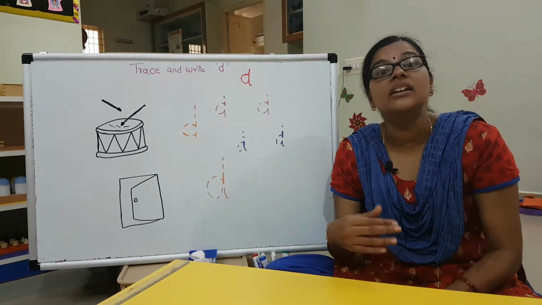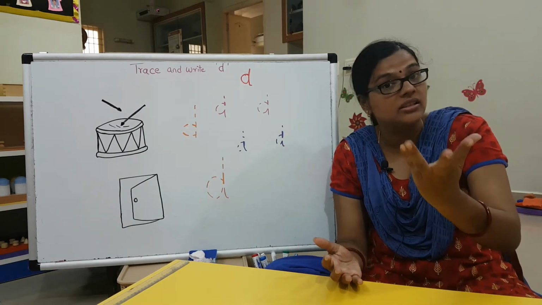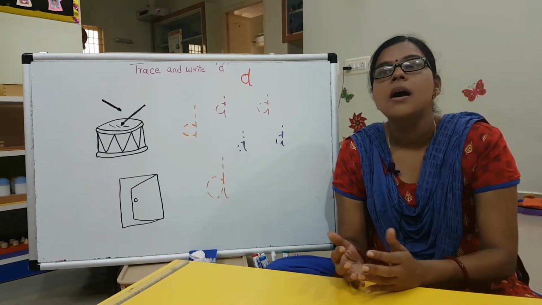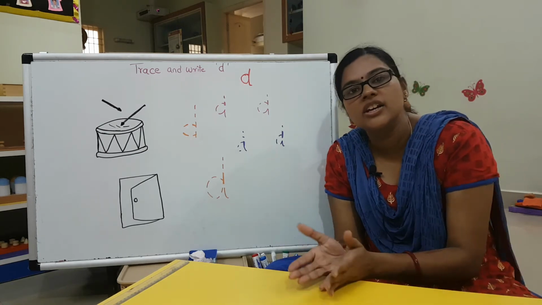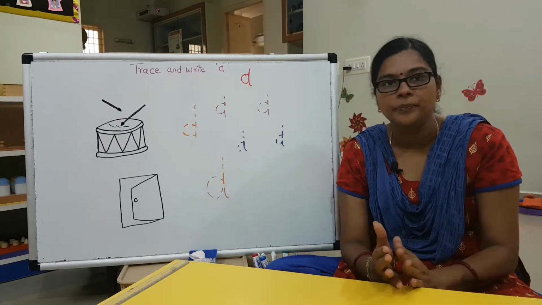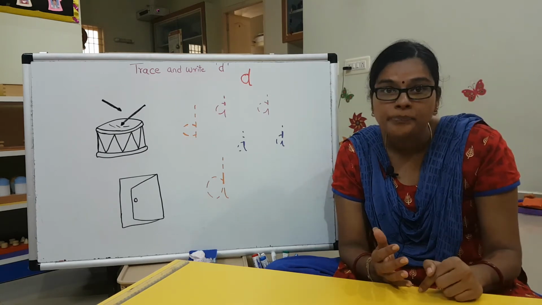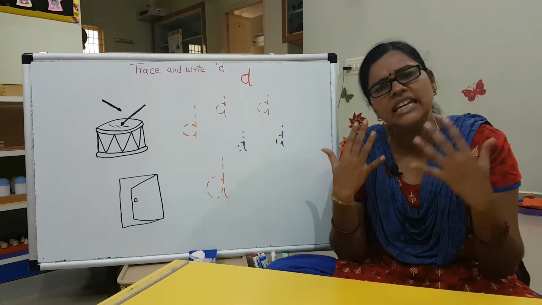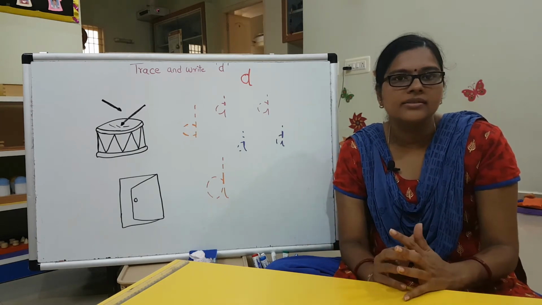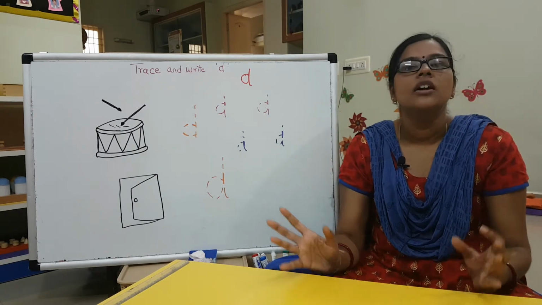And take the days. Days of the week. Days has D. Monday, Tuesday, all have the D sound, right? Monday to Sunday has the D sound. Then today. Then daily. Your mother will say, daily you're doing this thing. Daily. D. I have given you a lot of clues. Use these clues.